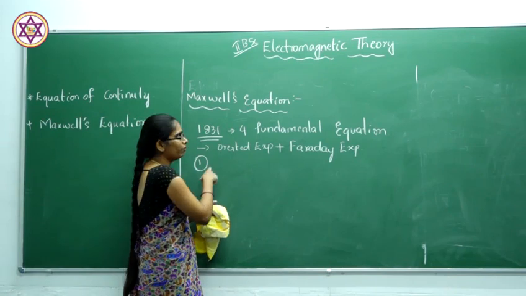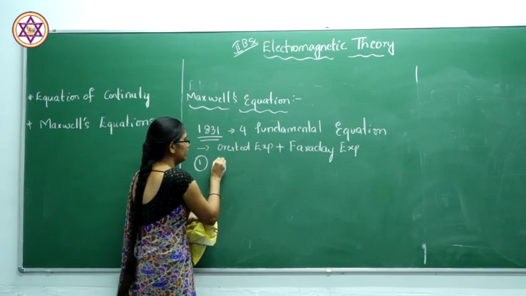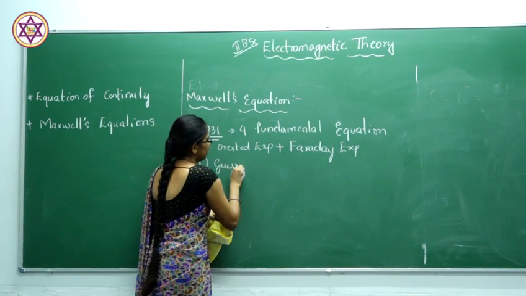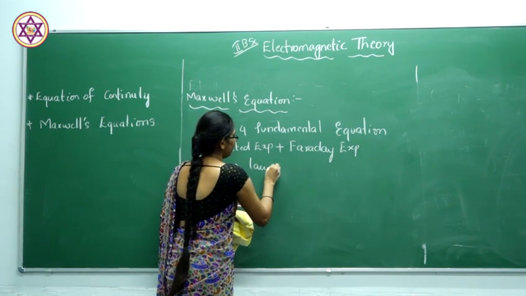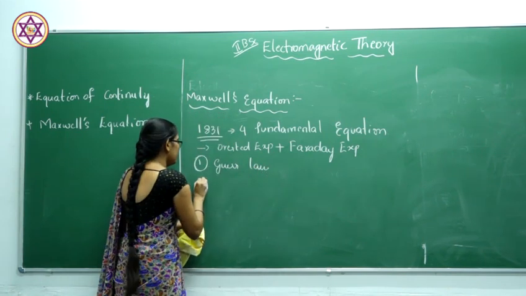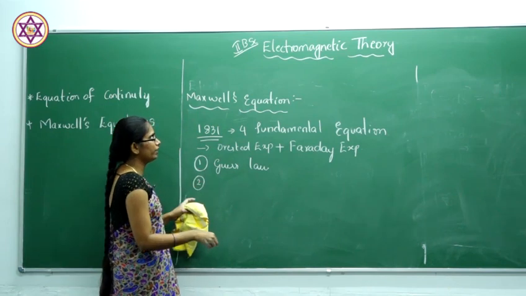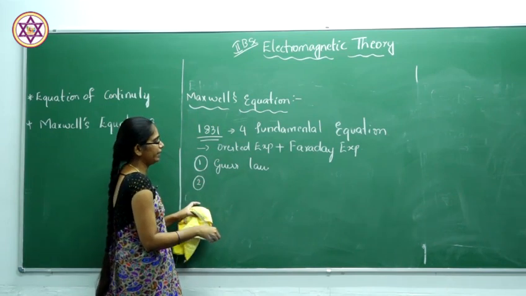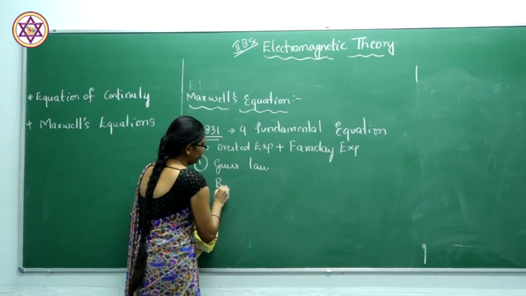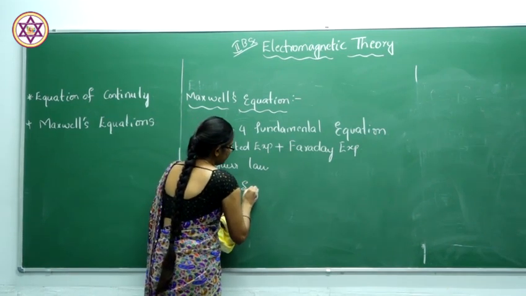The first law of Maxwell will be based on Gauss law. For competitive exams they will ask this. The second Maxwell equation will be mainly based on Biot-Savart law.